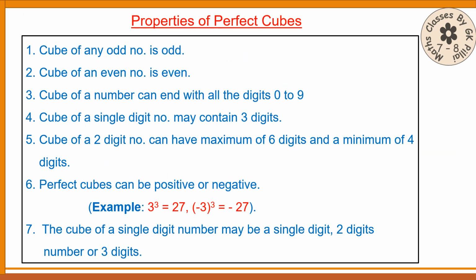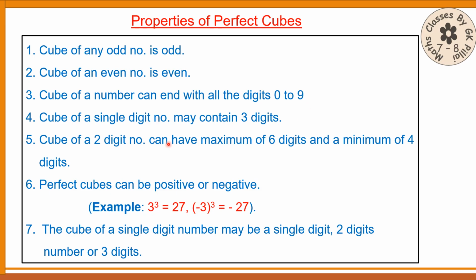Now the properties of perfect cubes. Cube of any odd number is odd. Practically if you do and see, you will find it like this. Cube of an even number is even. Cube of a number can end with the digits 0 to 9. It can end with any number out of 0 and 9. Between 0 and 9 you can have any number as the cube of a number.